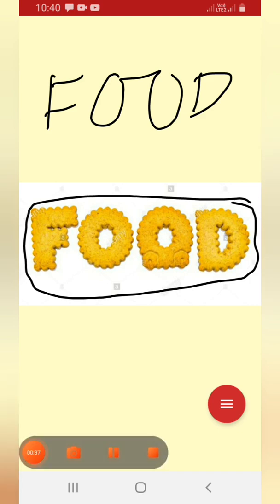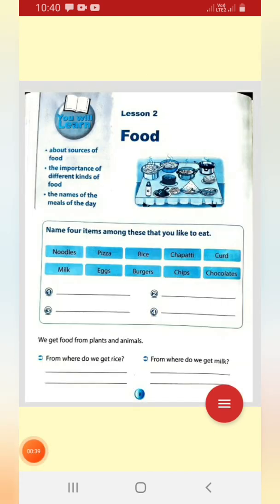Let's discuss the topic. In the food chapters, we will study about source of food, means from where we got food, and the importance of different kinds of food, means there will be many types of food. We will study about the various types of food, and next point will be the names of the meals of the day.